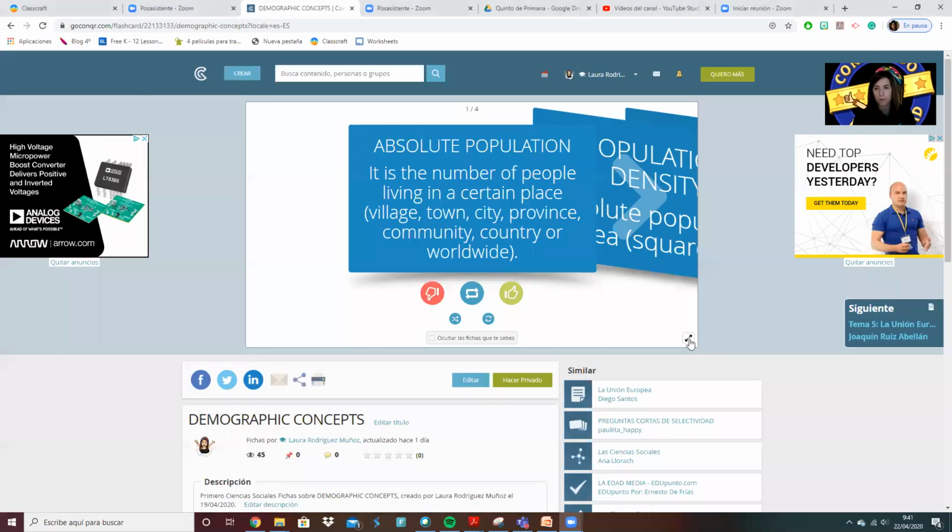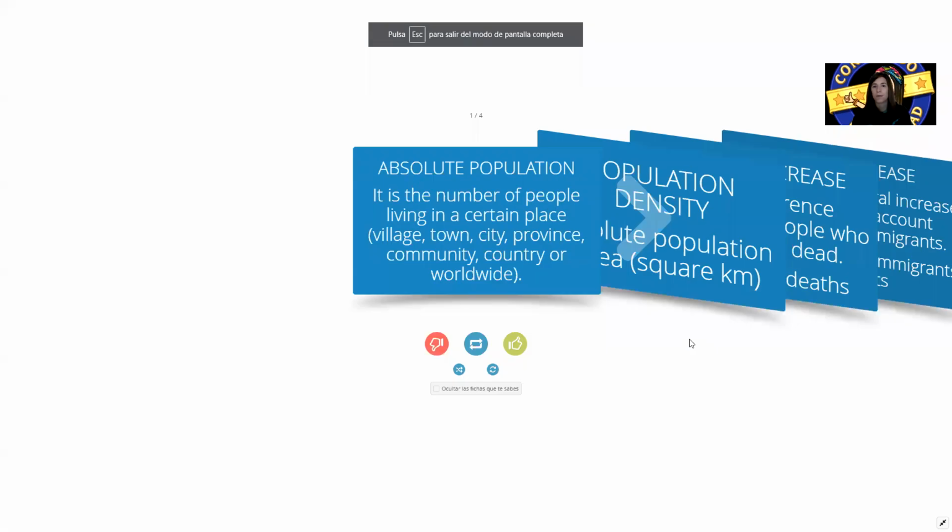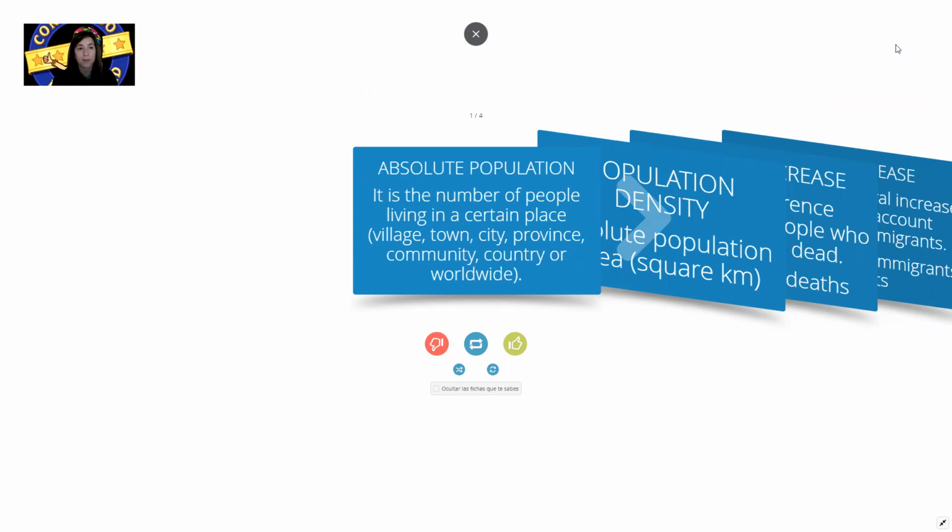The first thing we're doing is explaining the four demographic concepts that I gave you yesterday in the flashcards presentation, okay? So here we go. Okay, so here we have the four demographic concepts that I want to explain to you, okay?